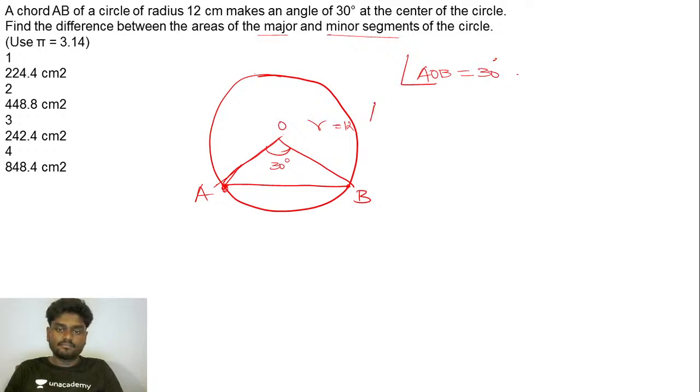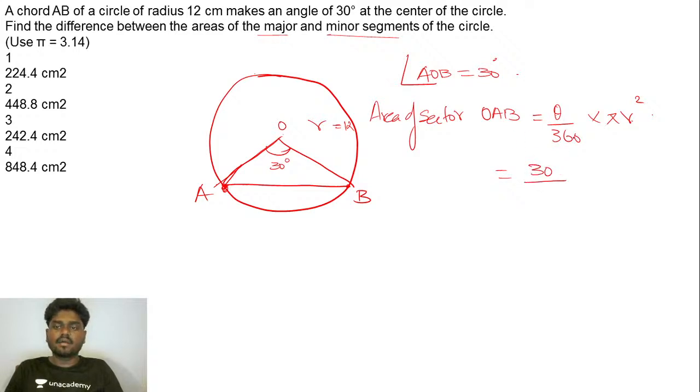the area of the sector OAB is nothing but theta by 360 into pi r square, where r is the radius of the circle. So from this, if I try to substitute, theta is actually 30, so 30 by 360, where 360 degrees is the full angle.